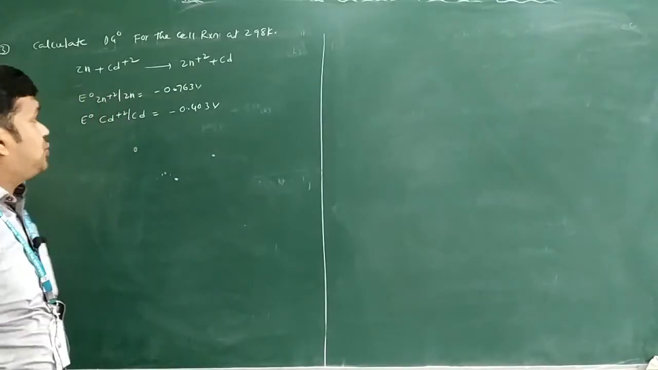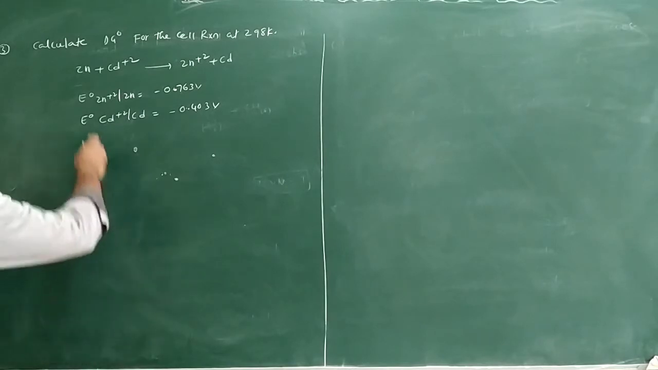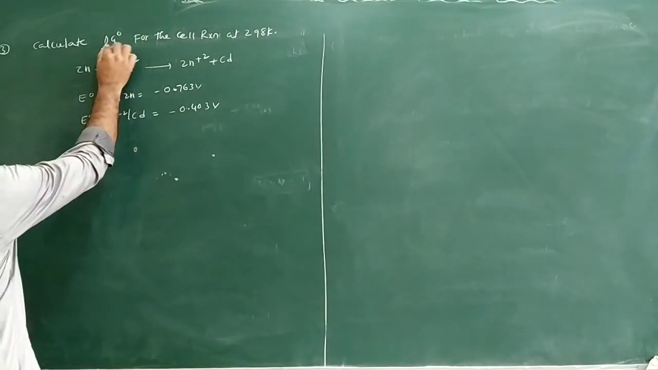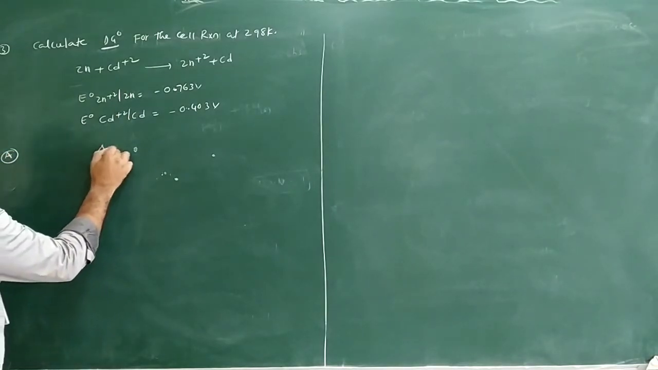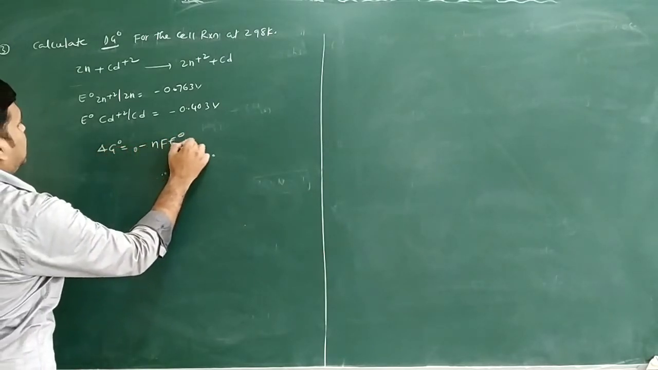So the next question we have: calculate the delta G naught for the cell reaction at 298 Kelvin. Zn plus Cd2+ gives rise to Zn2+ plus Cd. E naught of Zn2+ Zn is given as minus 0.763 volts. E naught of Cd2+ Cd is given as minus 0.403 volts. They are asking for delta G naught for the reaction. I will write the formula here: delta G naught is equal to minus nF E naught cell.